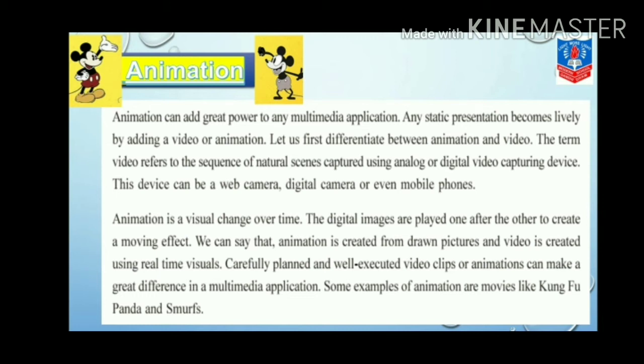The term video refers to the sequence of natural scenes captured using a digital video capturing device like a digital camera or mobile phone. But animation is a visual change over time. The digital images are played one after the other to create a moving effect. We can say that animation is created from drawn pictures and video is created using real-time visuals or scenes.